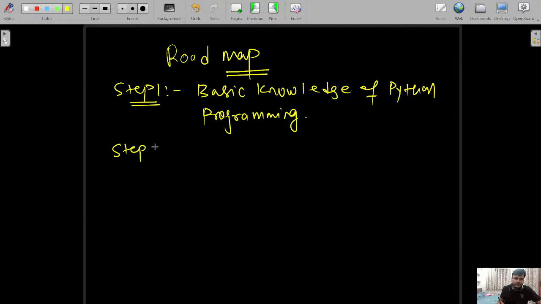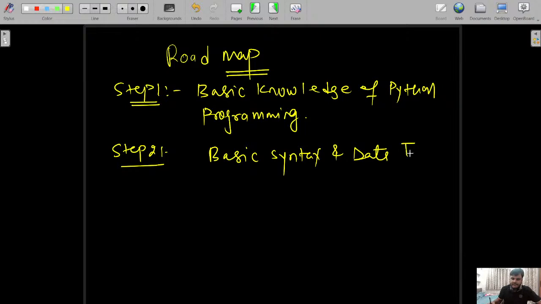Step 2, after covering the basic knowledge of Python programming, we can proceed to basic syntax and data types, which is very essential for learning the next topic.